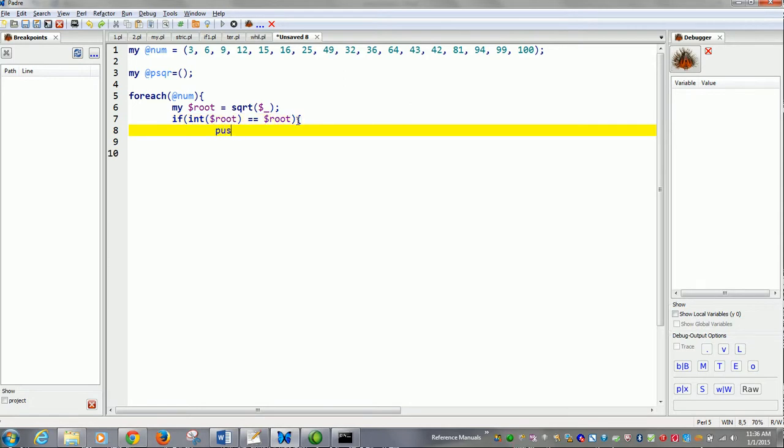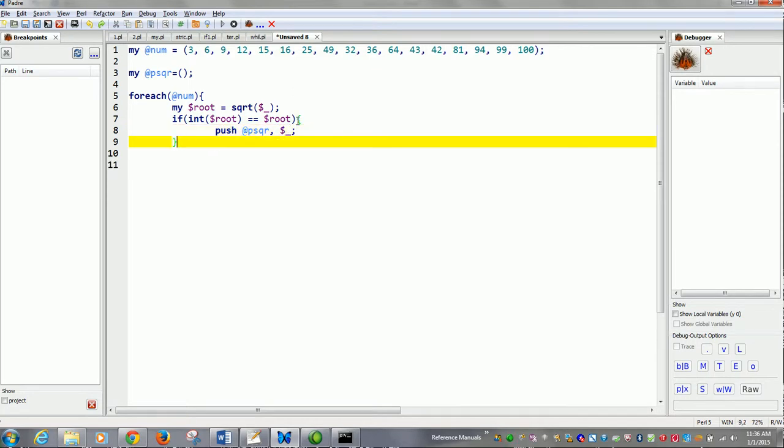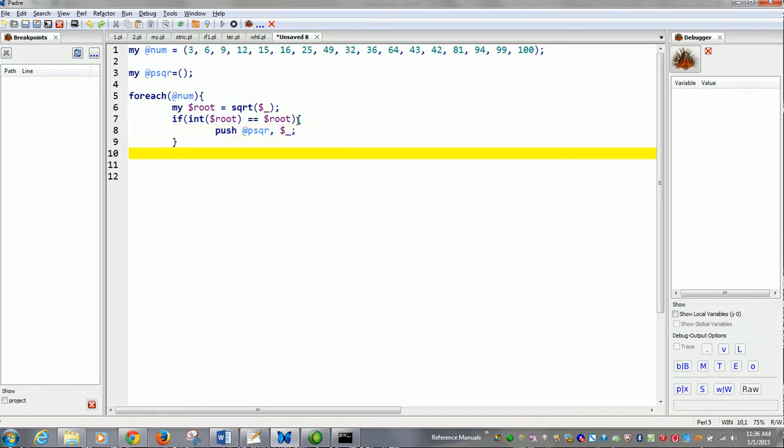Now we will utilize the push function. What we will push? We will push $_ into the perfect square array, which was declared earlier. We will close the foreach loop.